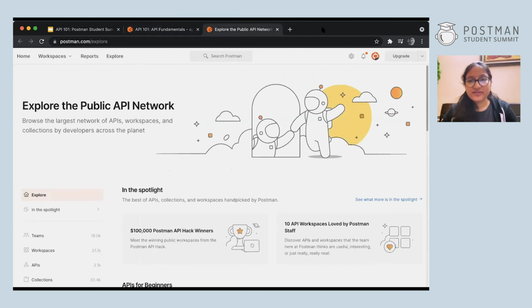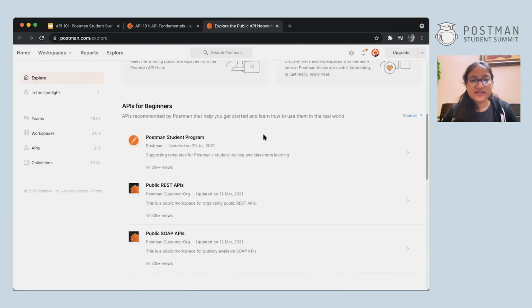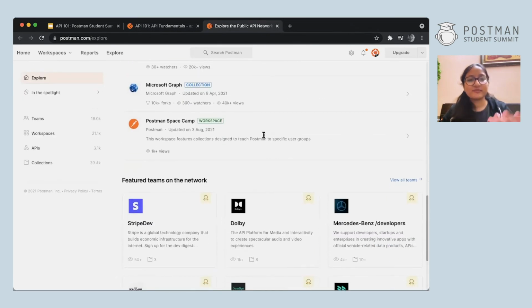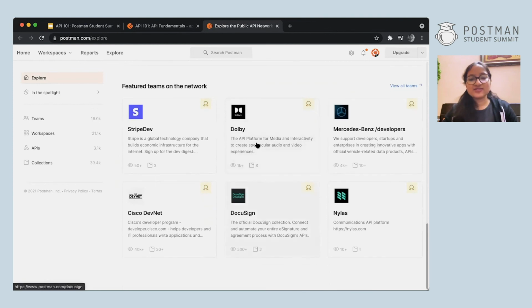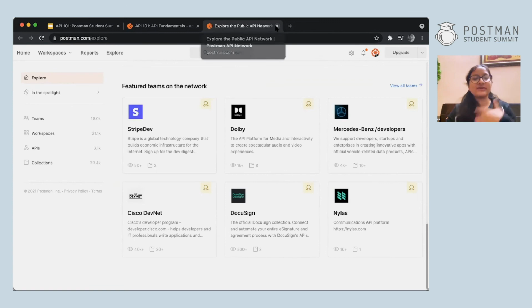So this is the explore page of Postman. Here you can see a lot of APIs. There are a lot of APIs by famous companies and then even small APIs that we try to create, everything. So you can just go to anyone and view the documentation and try the put method there. It might be that we are not able to do it in this one, but you'll definitely be able to do it in other ones. So you can go to this place as well.